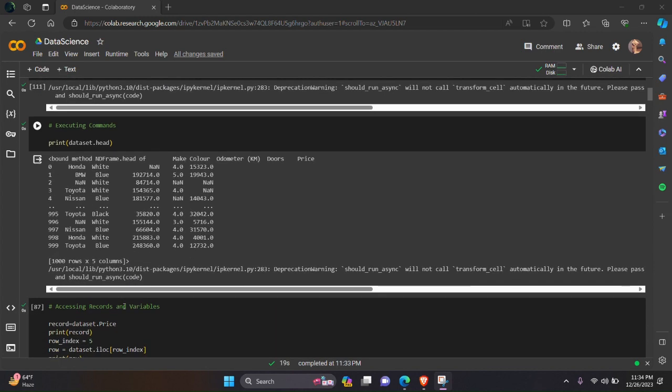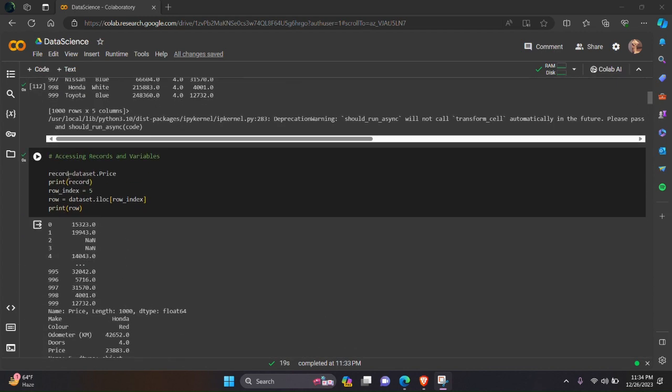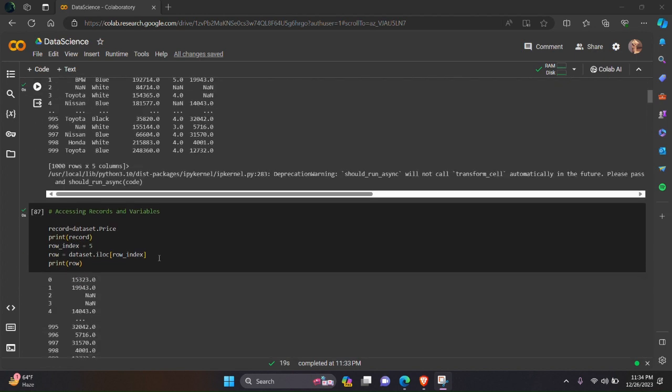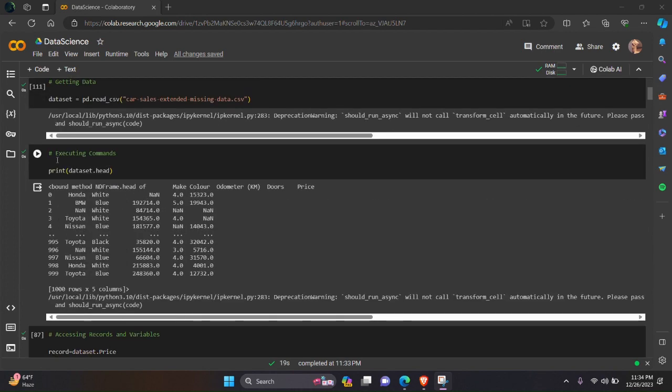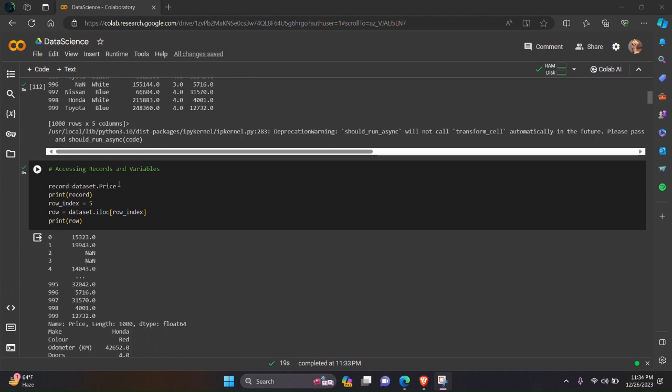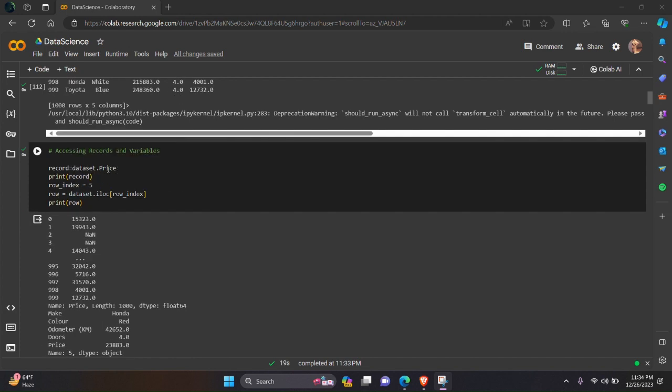Next is accessing records and variables. So to access a record means the column of the table. So here are 5 columns. We can access any of these 5 columns by the name of the data set we have used. So here the name of data set is dataset dot name of the column. So here we can access the record, and variables are actually the rows. So we need a row index to access it.